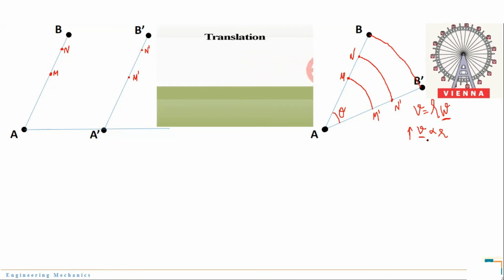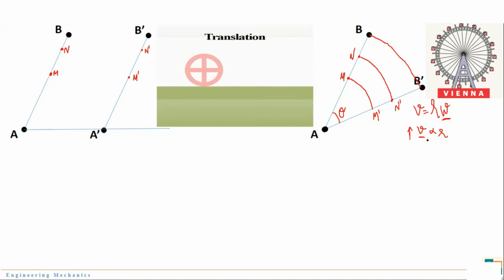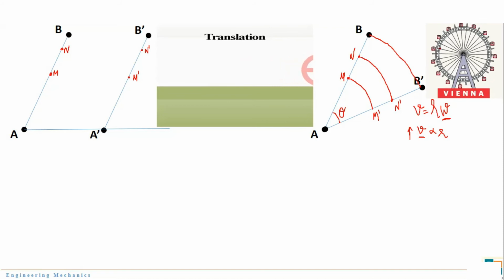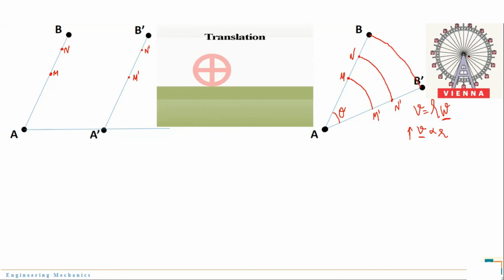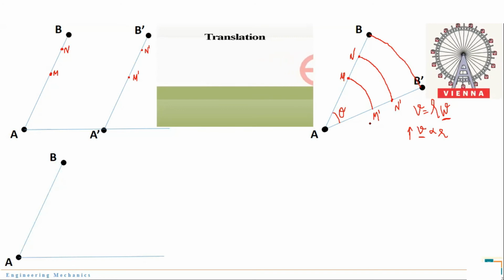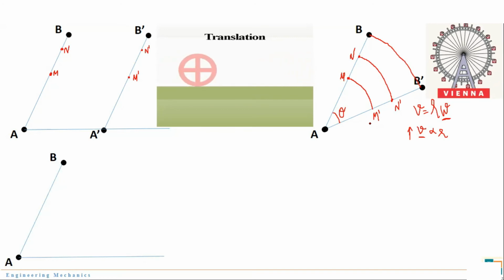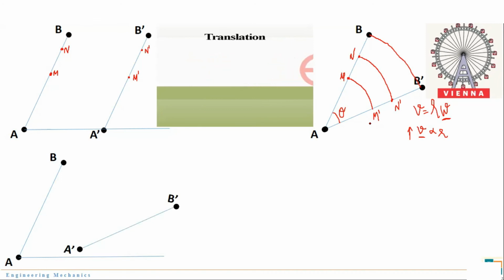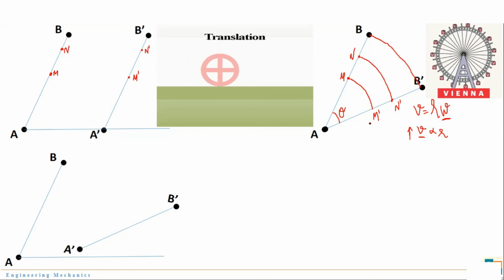So you can see there is a fixed point about which the entire wheel is rotating. So we can say that each and every point on this circular wheel has the same angular velocity. Now let us consider another case. Let us again say there is a link AB and this has been shifted to a new position A dash B dash. What kind of motion does this link perform? Either it is rotational or it is translational. Yes, you all are correct. It is performing rotational as well as translation motion.